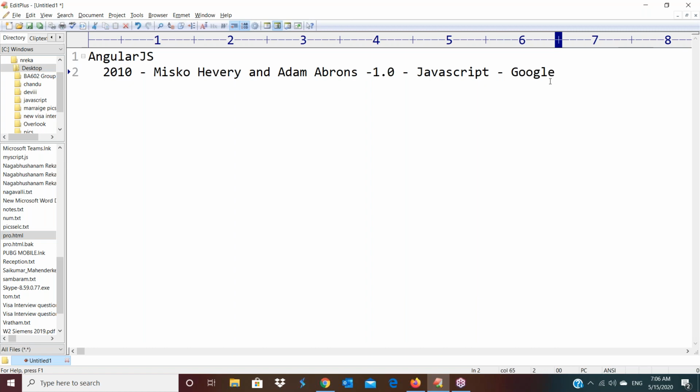Misko Avery and Adam Abrams led this version 1.0.